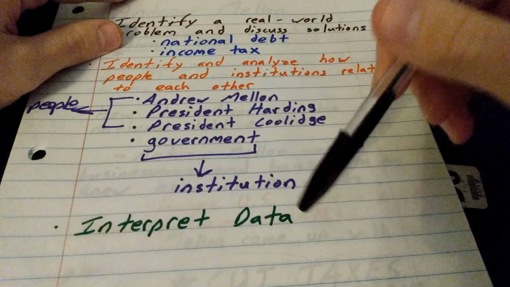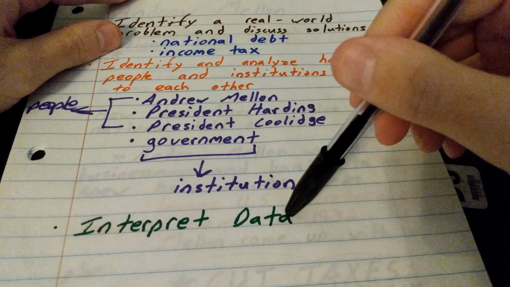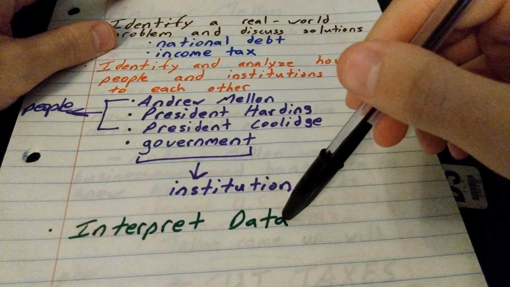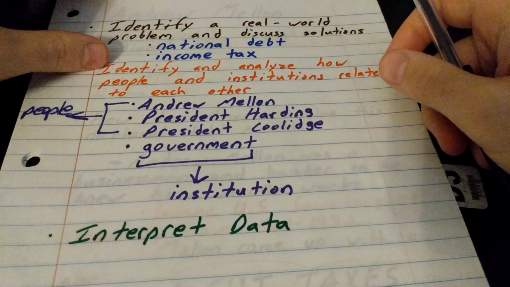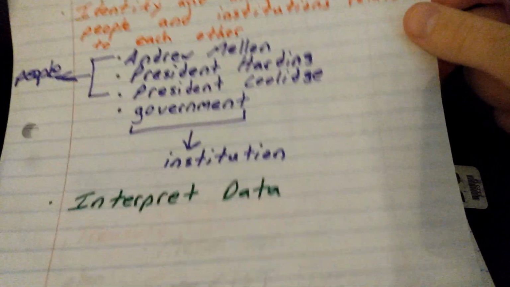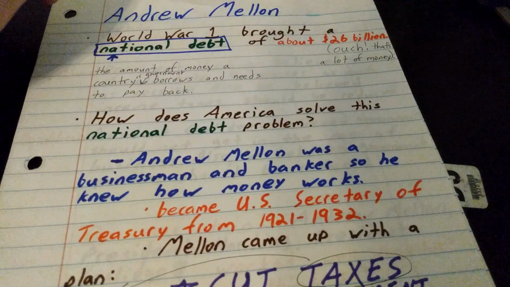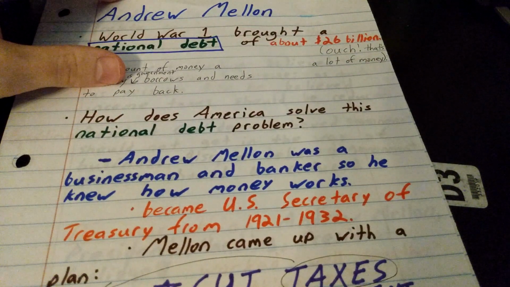And then the last thing that we'll do, and this will be probably in another video, this will be about interpreting data. So we're just going to look at a chart and just try to understand what that chart is saying. All right, so those are the three things that I want us to do. So let's just kind of get into it.